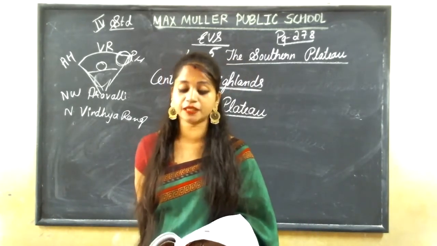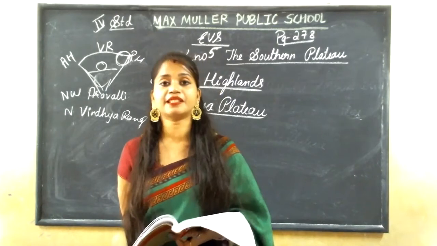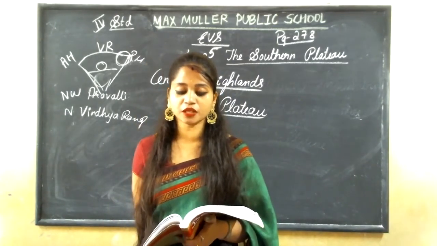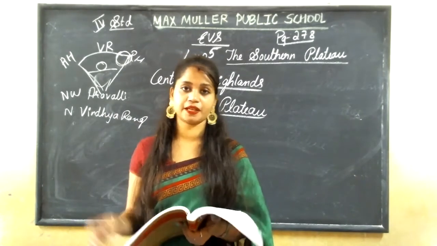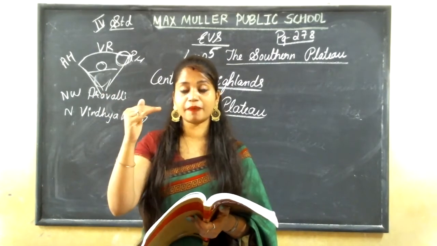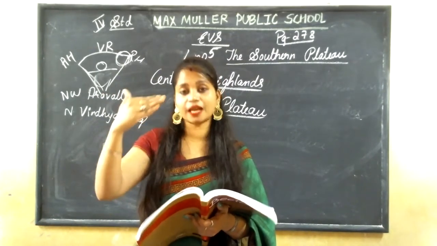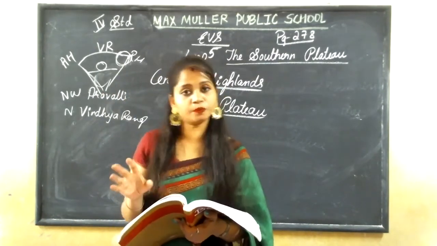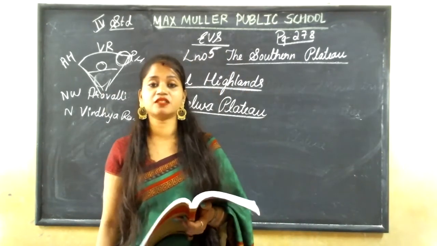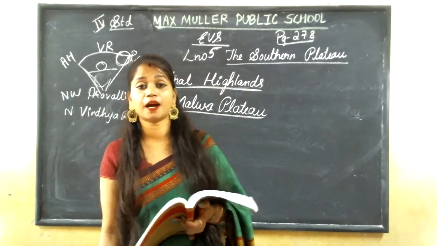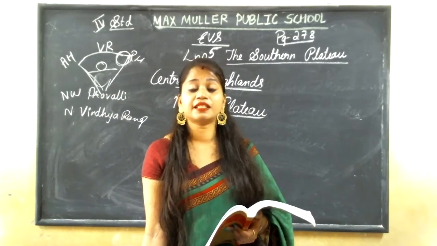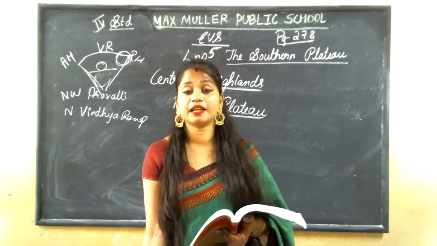Now comes the Deccan Plateau. The next part of the Southern Plateau is the Deccan Plateau. It lies to the south of the Satpura Range. I already told you that the Central Highlands is covered in the southern part by the Satpura Range. Next to Satpura Range comes Deccan Plateau. Understood? It starts from the Satpura Range and extends up to the southern tip of peninsular India.